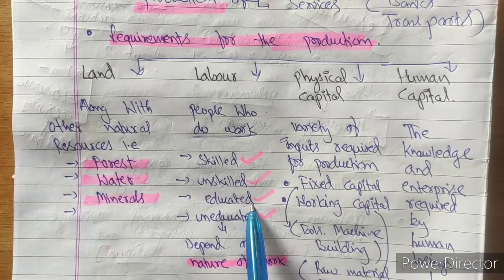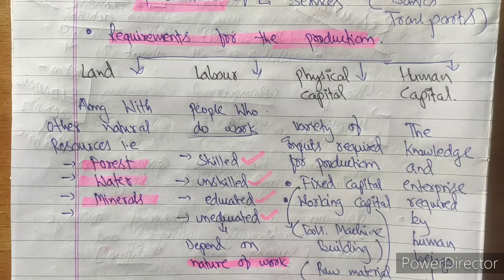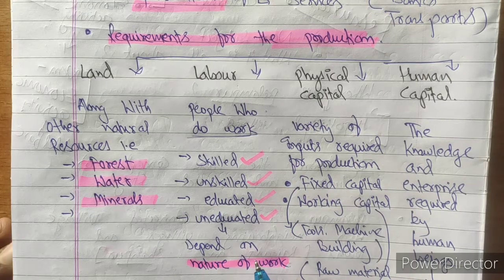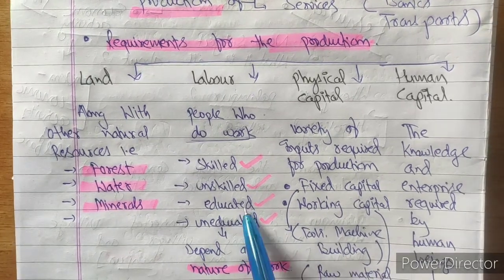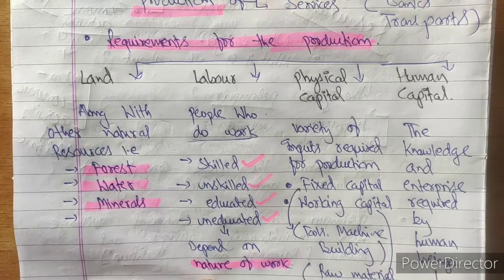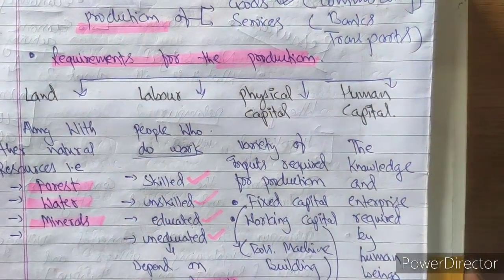Educated labor is needed when we talk about software companies, when we talk about something good and advanced. We need persons who are educated. Unless they are educated, it is difficult to work in such companies. So educated and uneducated, it depends on the nature of work. I hope the concept of labor is clear to you.